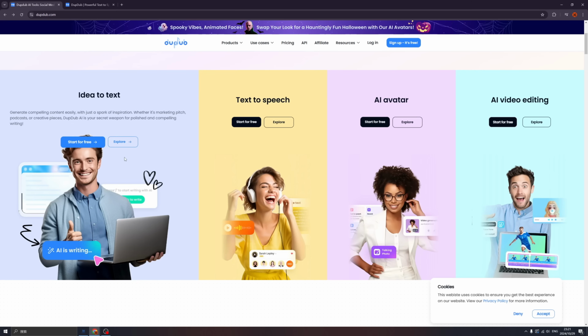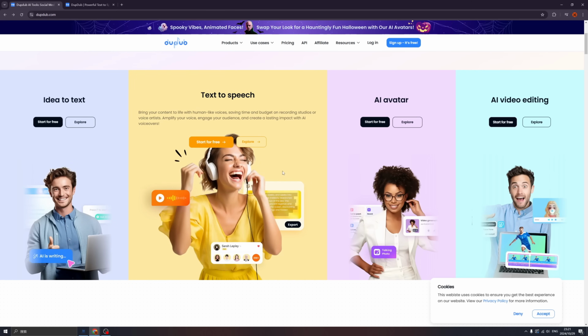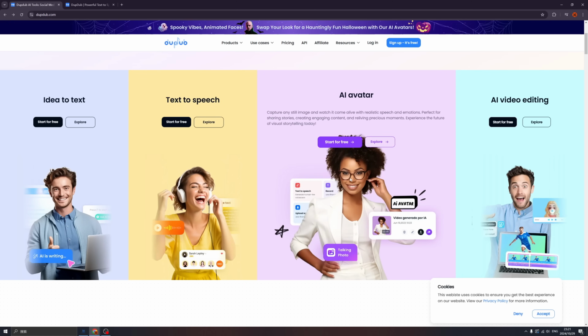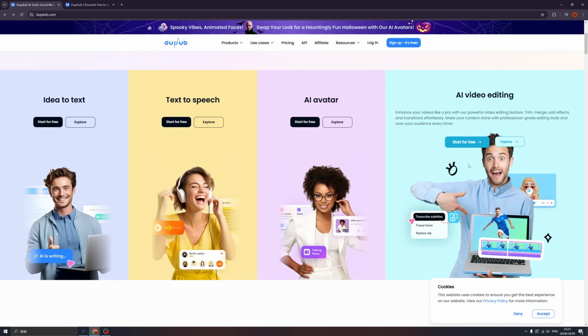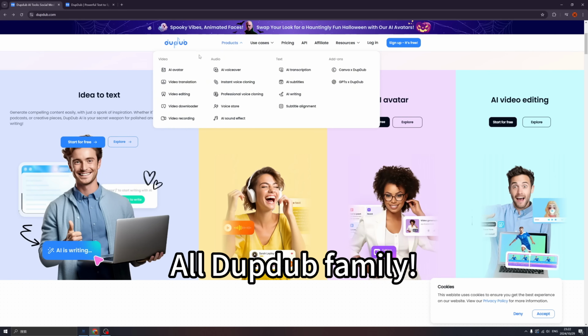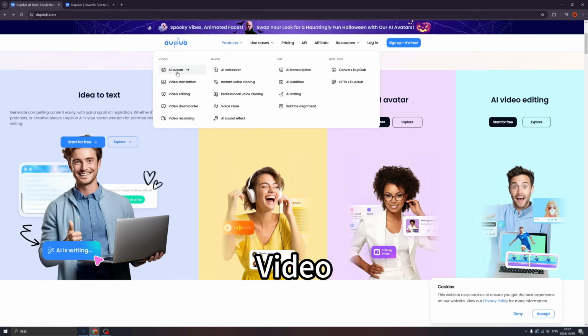As long as you have an idea, you can make it into a text, and a text into a speech. And you can create your own AI avatar, and also you can create your own AI video by using the AI video editing. And here's even more AI tools. For example, on the video side, we have AI avatar and video translation. So if you want to open your markets in other countries, you don't need to learn the languages, but now you can use video translation to help you translate from English to any languages.